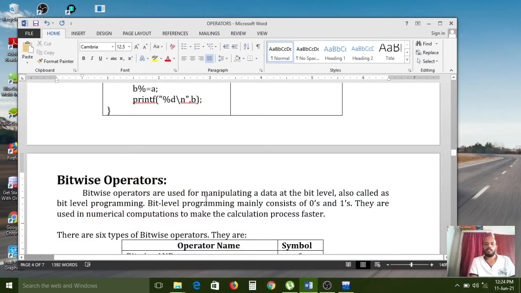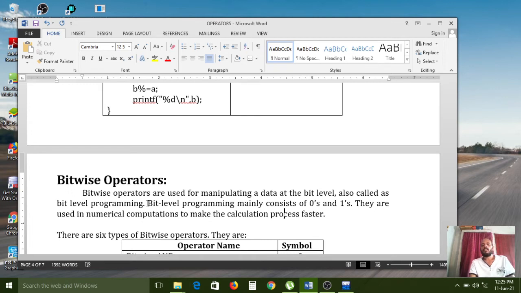Bitwise operators are used for manipulating data at the bit level, also called bit level programming. Bit level programming mainly consists of zeros and ones. Just now I told you, bit level programming internally contains zeros and ones, that is, internally binary language, nothing but machine level language. They are used in numerical computations to make the calculation process faster.